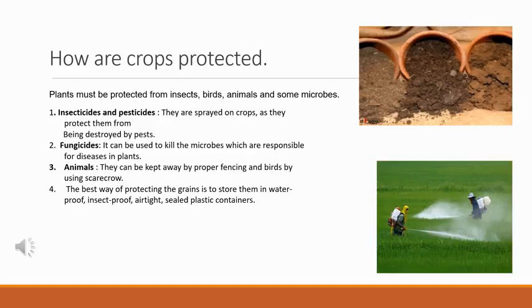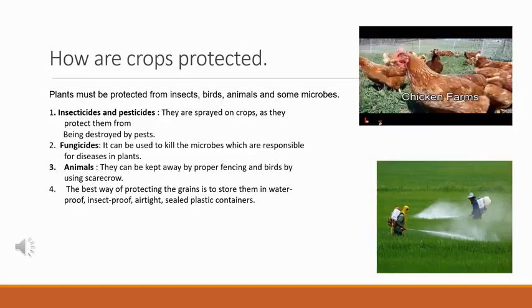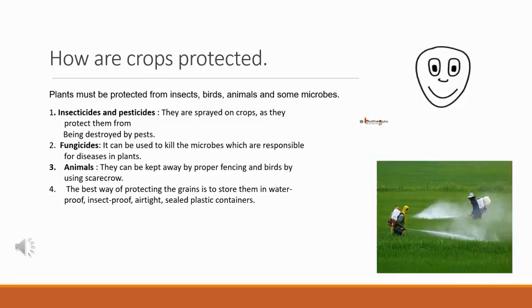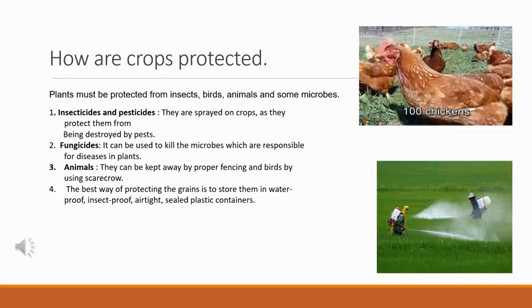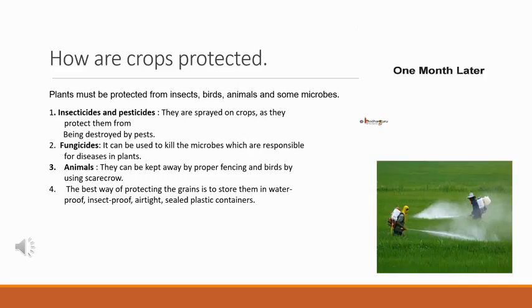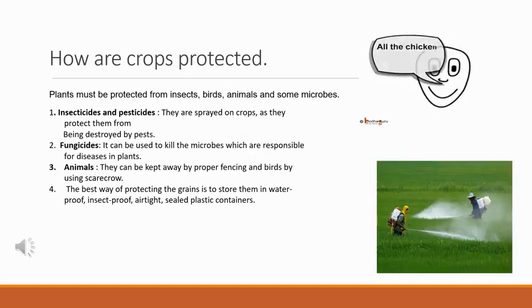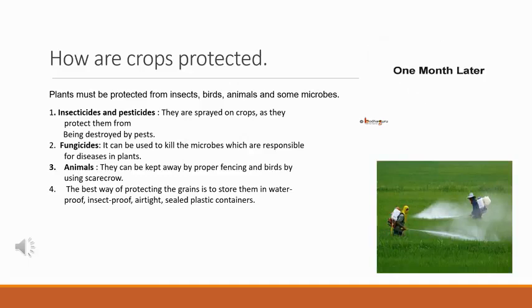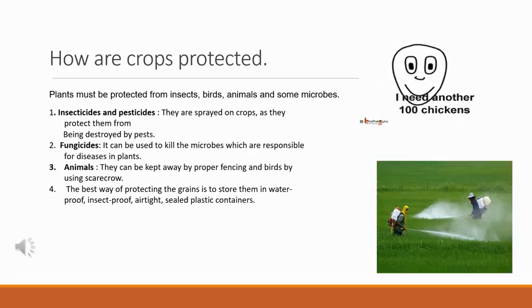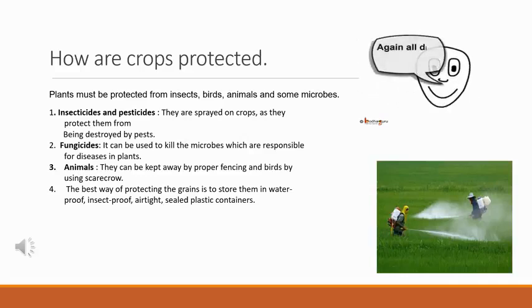I will tell you a very funny instance on the technique. After hearing a lot about chicken farms, Chatur decides to grow chicken, so he bought 100 chicken to begin with. A month later, he returned to the dealer for another 100 chickens because all of the first lot had died. A month later, he was back with the same dealer for 100 more chickens because the second lot had also died.